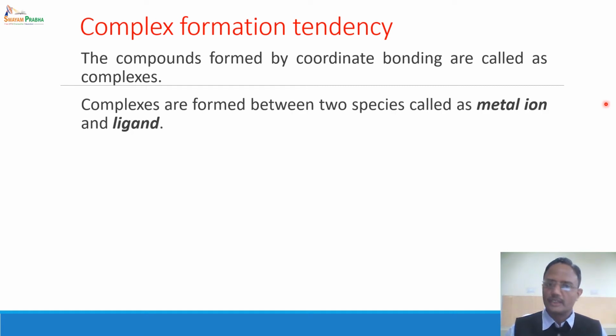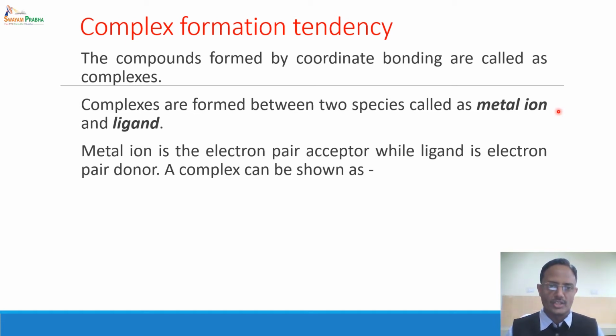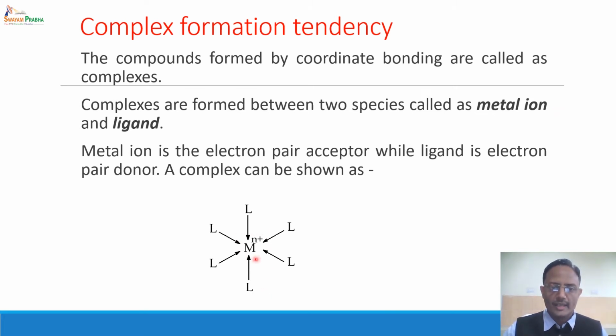The complex is formed between a metal ion and a ligand. What is a metal ion? Metal ion is an electron pair acceptor and ligand is an electron pair donor. It's an electron rich species. So there is a formation of complex or coordinate type of bonding between metal and ligand. You will see that this metal ion is acting as electron pair acceptor, whereas each ligand is an electron pair donor, and the bonding between this metal and ligand is coordinate type of bonding.